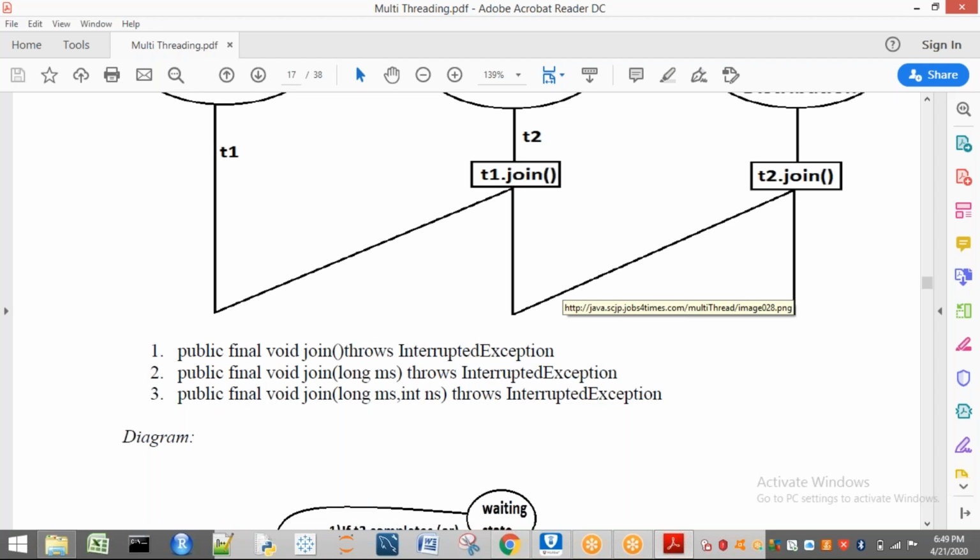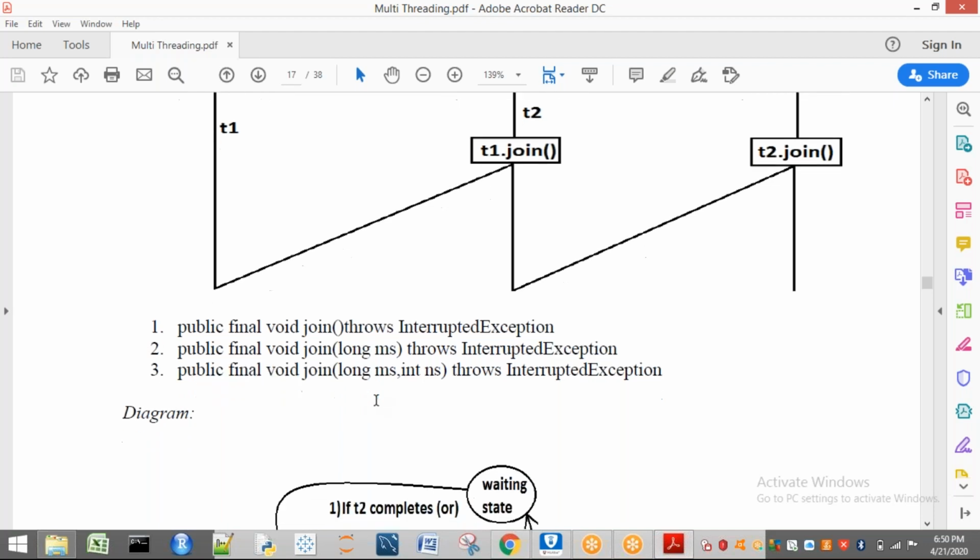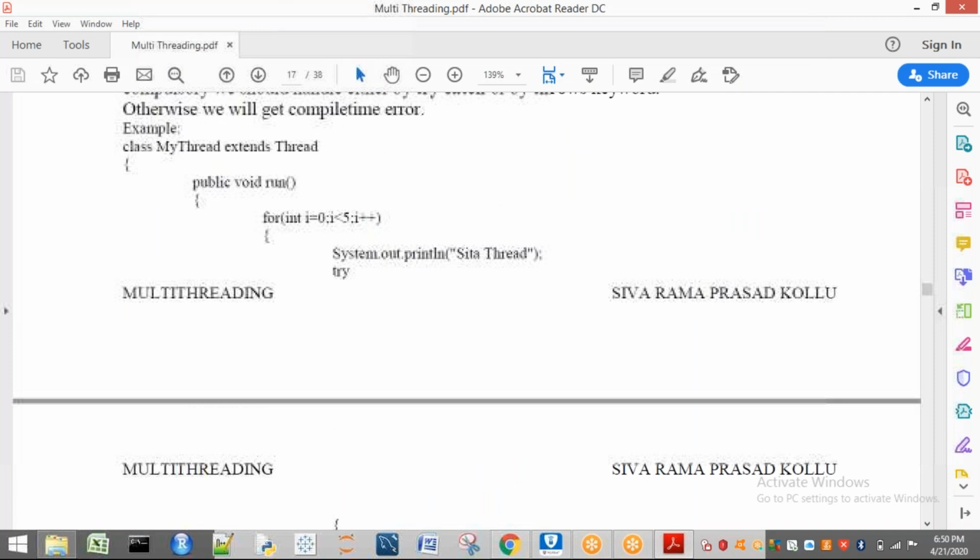Okay. One more case. I will wait for 30 minutes. Otherwise, okay, 30 minutes, 20 seconds. This is the last case. That means here we are using some time. That is the only difference. Here there is no time. Until your completion, it is not going to perform. In these two cases, there is some time period. Until that time period only, it is going to wait. Okay. Now let us see the example for this one.